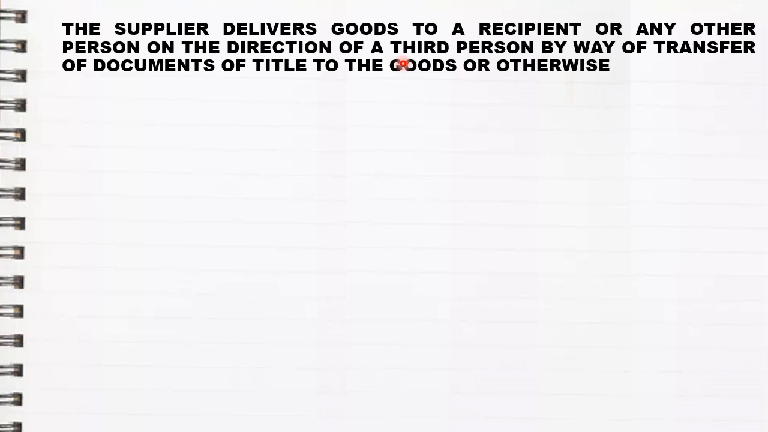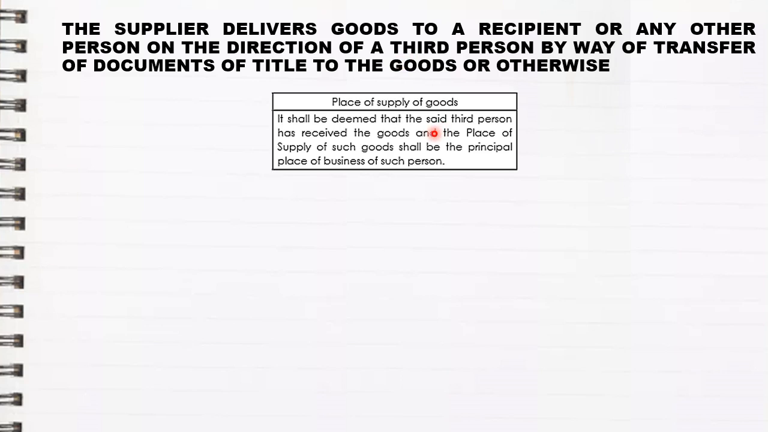Under such condition, it shall be deemed that the said third person has received the goods, and the place of supply of such goods shall be the principal place of business of such person. It means if there are three parties involved, the third party that informs the supplier to deliver goods to some other person, the place of supply will be considered of the third person. To understand that, let us take an example.